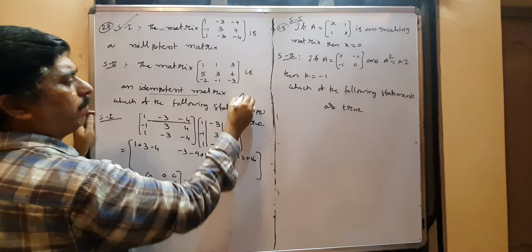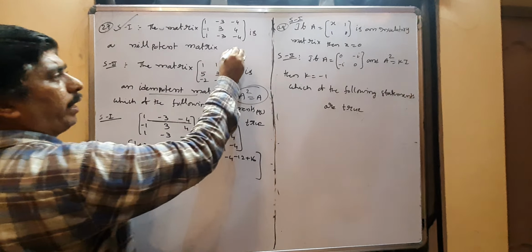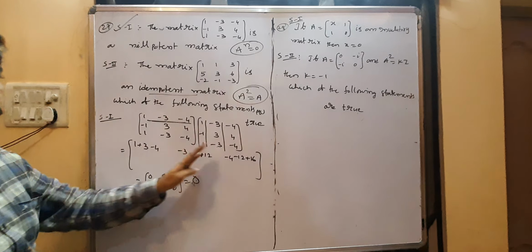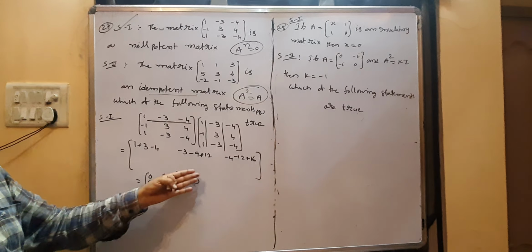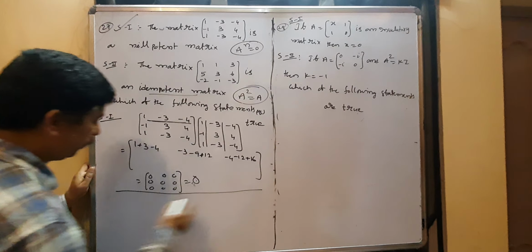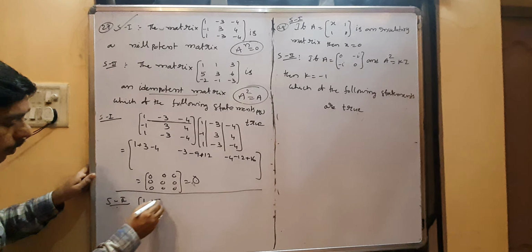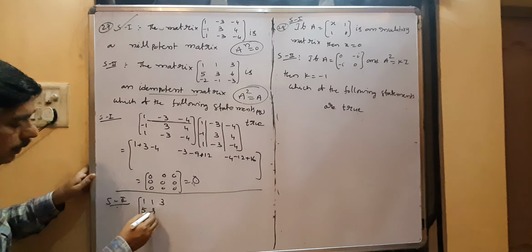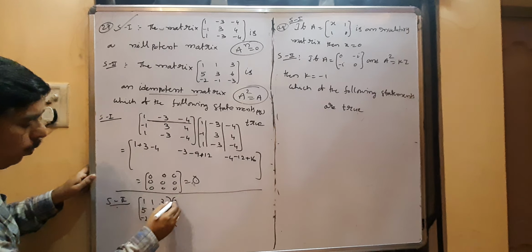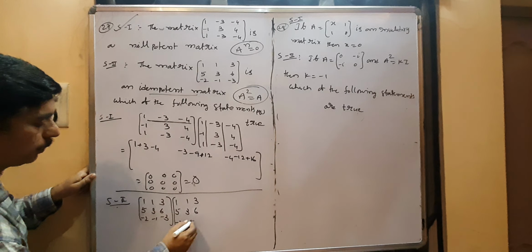Statement 2 you can check it. Idempotent means a square value is a, you want to get. Nilpotent ante a power n is 0, that is n is any order. Now a square of the matrix is 0, you got it. Obviously. Next you can check the a square equal to a or not. Statement 2: 1 1 3; 5 2 6; minus 2 minus 1 minus 3 into 1 1 3; 5 2 6; minus 2 minus 1 minus 3.